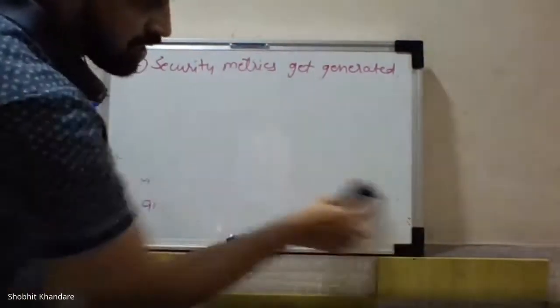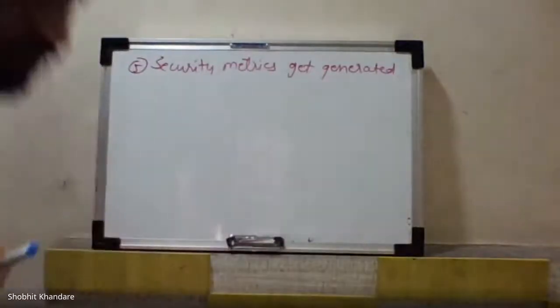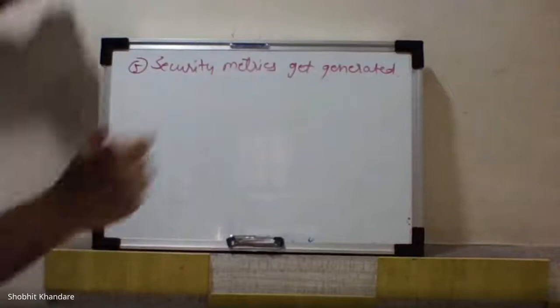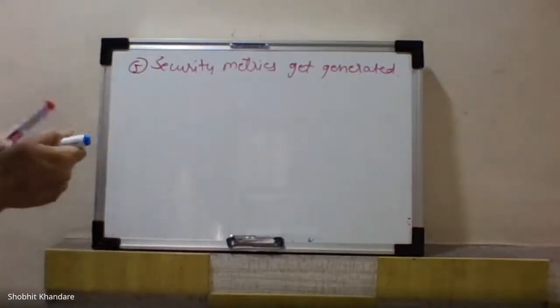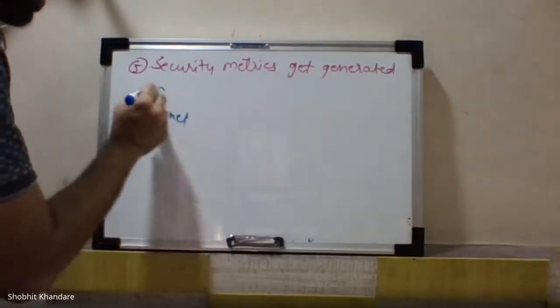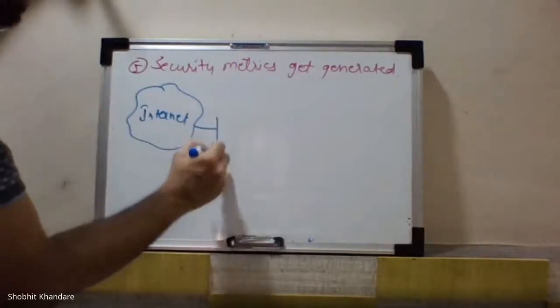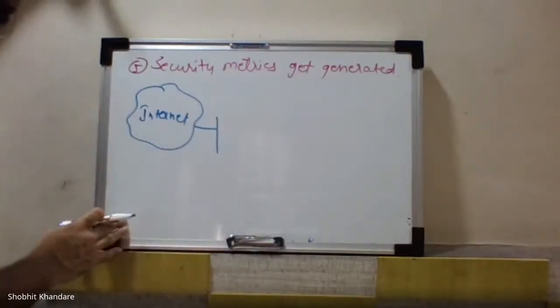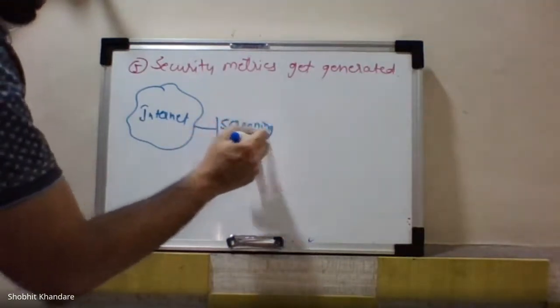After this, just draw the block diagram to explain the ideas. Now see the block diagram. We have the internet. It is connected with the screening router.